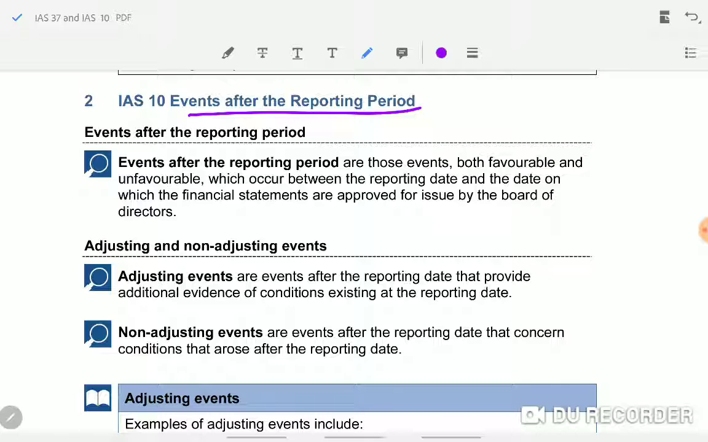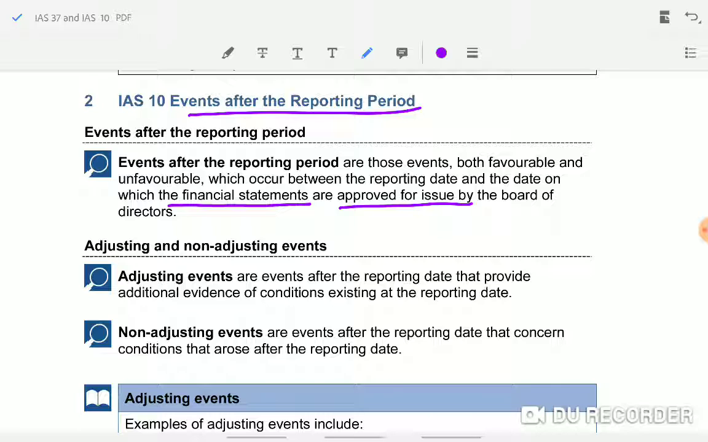See, from the reporting date, or you can say from the year end, whatever event that has happened between the reporting date and the date on which financial statements are approved for issue are called events after the reporting period. Suppose 31st December is the last date. So what is a date after the reporting date is 1st January. Or you can say from the 31st December end, from that till the financial statements are approved for issue.